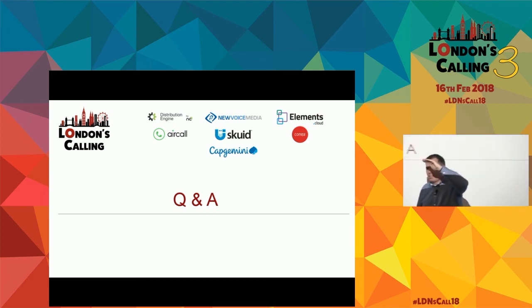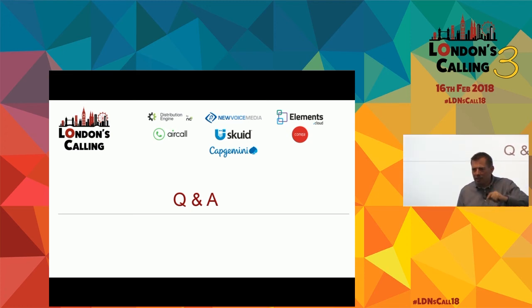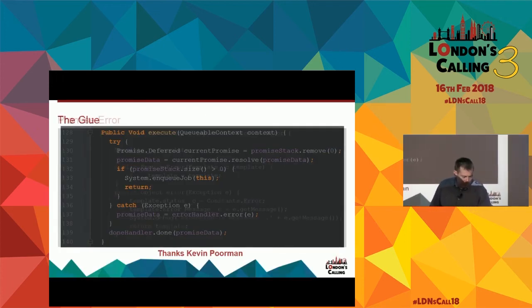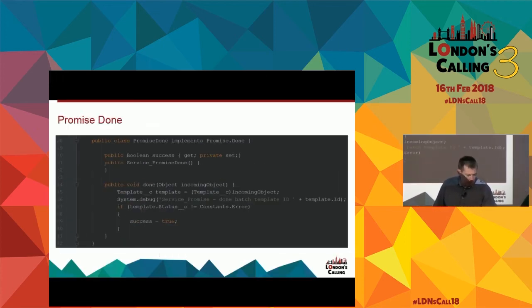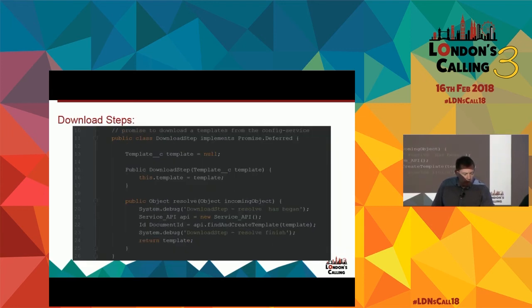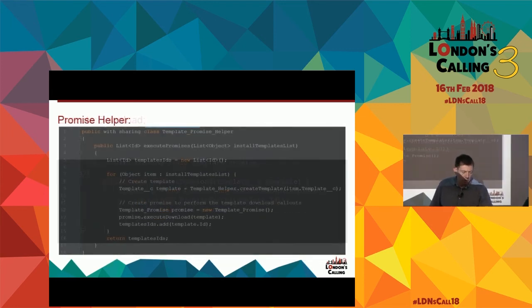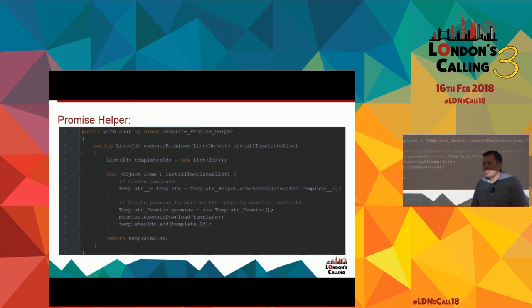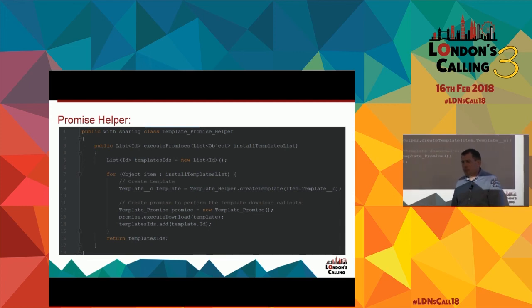Yes. You had a slide with a for loop that was creating all the promise chains. Do each of those promise chains resolve before the for loop comes back to the top again and does another promise chain?